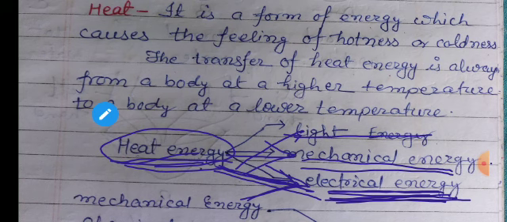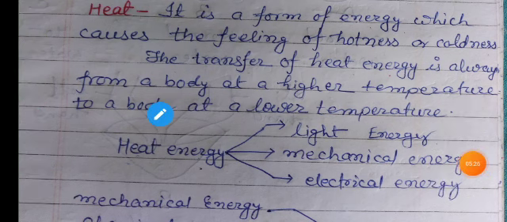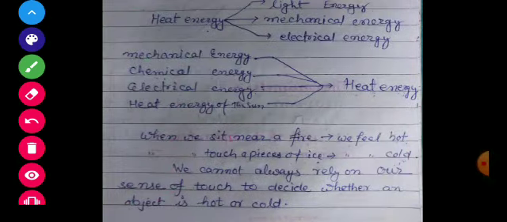And in this way, we have seen, students, that heat energy can be converted into light energy, mechanical energy, and electrical energy. But not only this, other forms of energy can also be converted into heat energy.